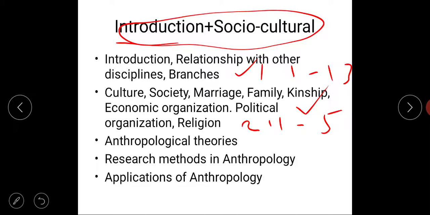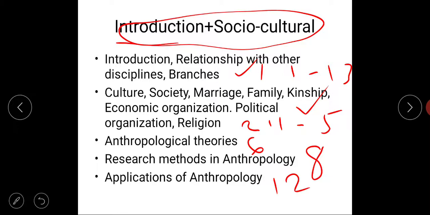Then after 5, you will see the sixth topic is anthropological theories. Anthropological theories is also a part of socio-cultural anthropology, where various anthropologists and thinkers have given their theories. Then there is research methods in anthropology, which is topic number 8 of paper 1. Then comes the application part of anthropology, covered in topic number 12 of the syllabus of paper 1, right? So this was broadly introduction and the socio-cultural part.